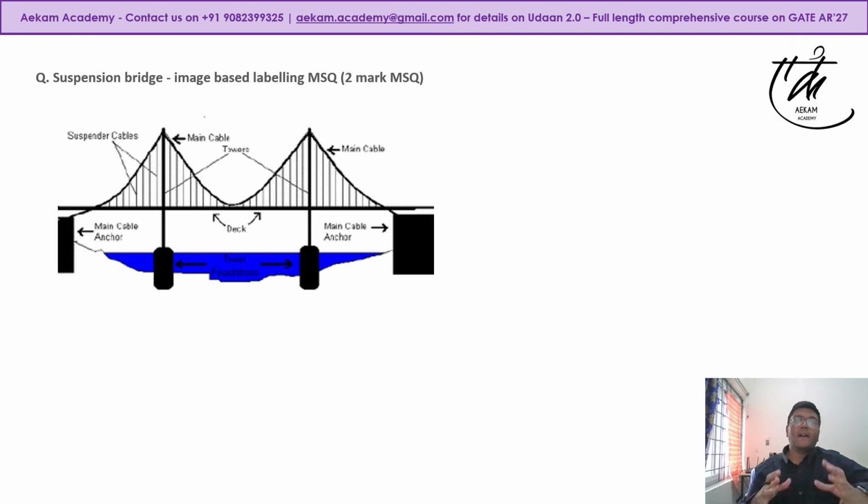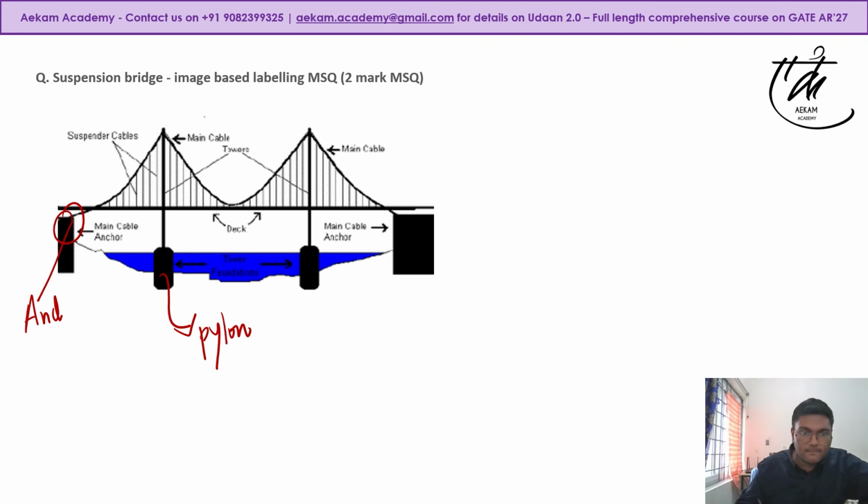Again, one more MSQ based question, but this is again based on image labeling. So we have come across multiple MSQ questions where it was image labeling. A suspension bridge or a cable stayed bridge was given and elements were to be named, right? I suppose the questions were based on this particular thing, that is your tower or something known as a pylon. It is a vertical mast that supports the main cable that is anchored to your anchorage. So your anchorage is holding your cables, providing that particular thrust.